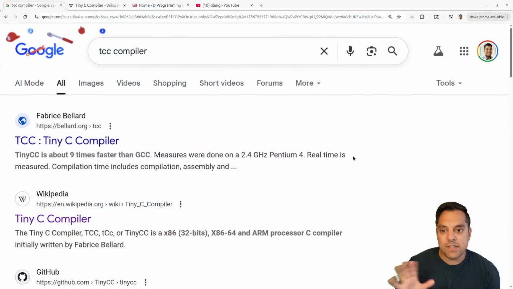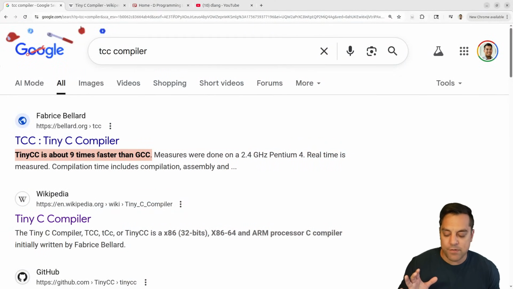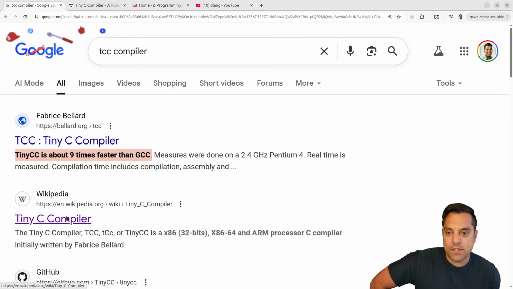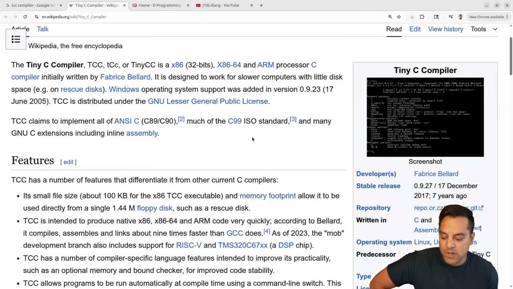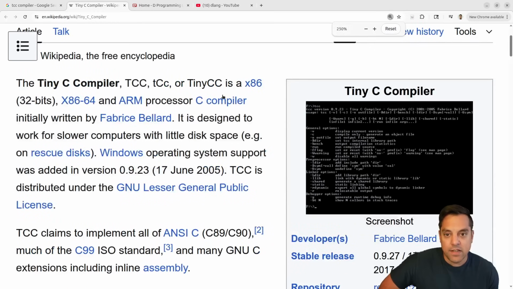Well, TCC, the Tiny C compiler, as it's highlighted here, is basically a compiler that allows you to generate your final executable 9 times faster than GCC. We're going to try to build this here. I've never tried, but we're going to go ahead and see how easy that process is. But again, that comes with some trade-offs here. So let's go ahead and take a look at the Wikipedia page, which I've got open here, and we'll talk about the Tiny C compiler.